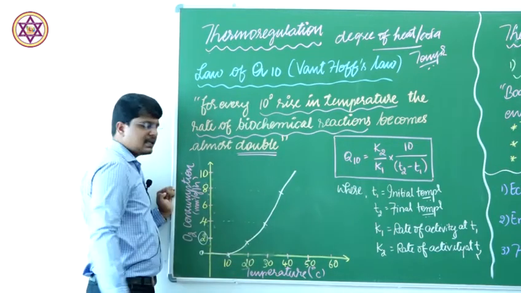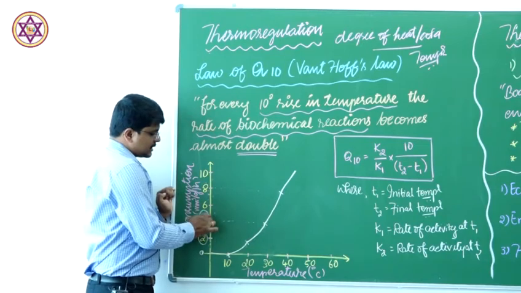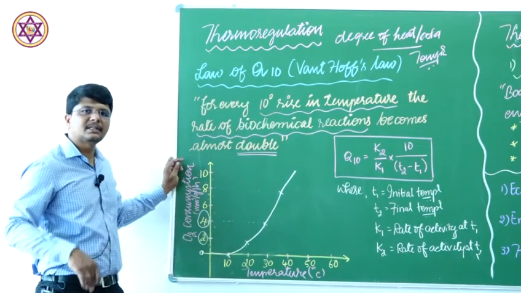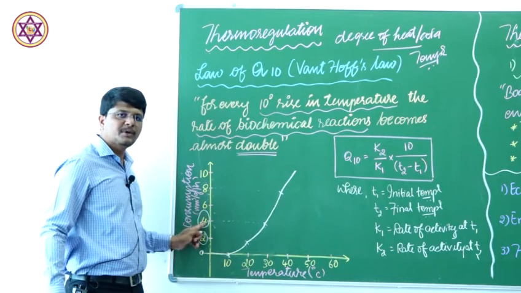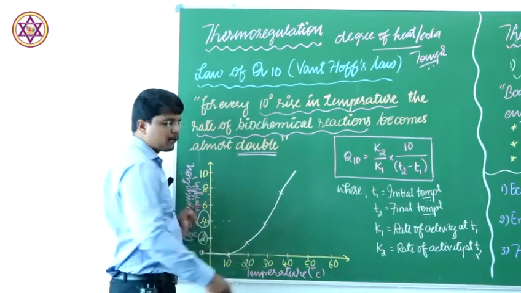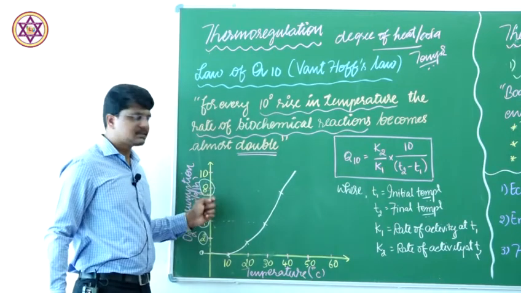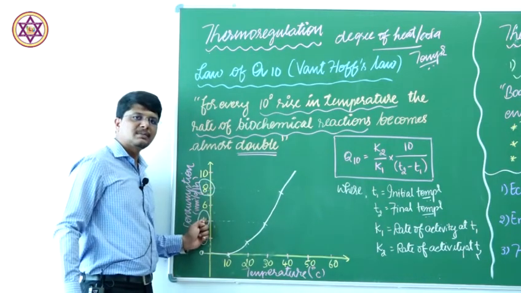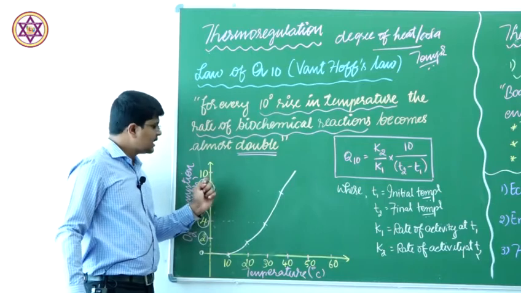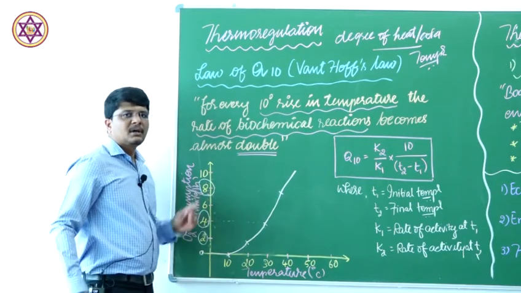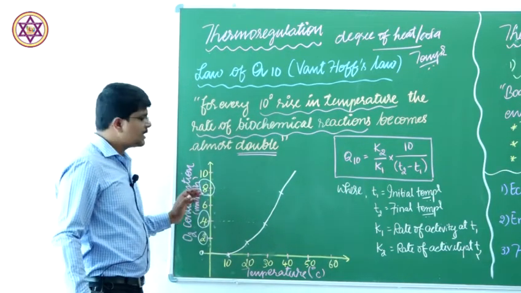At 30 degrees centigrade, the consumption is double the previous one, that is 4 cubic millimeter of oxygen. At 40 degrees, it doubles to 8, since the previous one is 4 and double of 4 is 8, so 8 cubic millimeter of oxygen will be consumed.